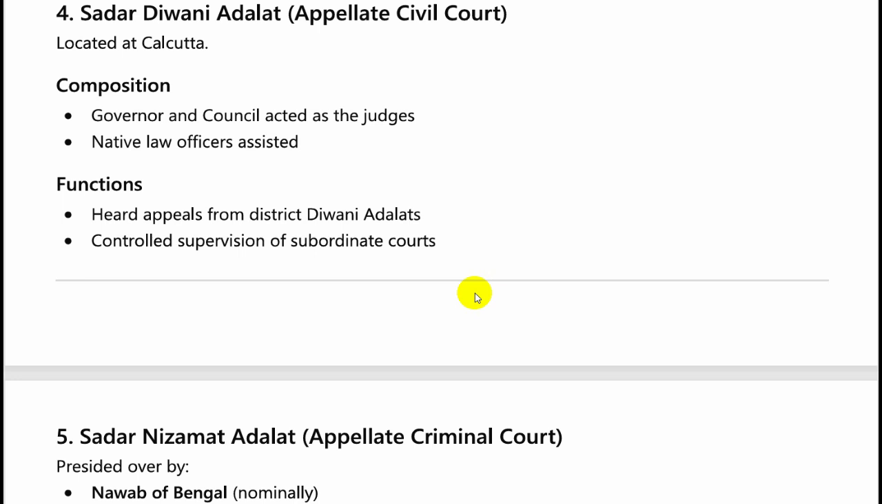The Sadar Diwani Adalat also controlled and supervised the subordinate courts, that is the lower courts, that is the civil courts or district Diwani Adalats. So this was the function and composition of the Sadar Diwani Adalat. This is the appellate civil court located at Calcutta.